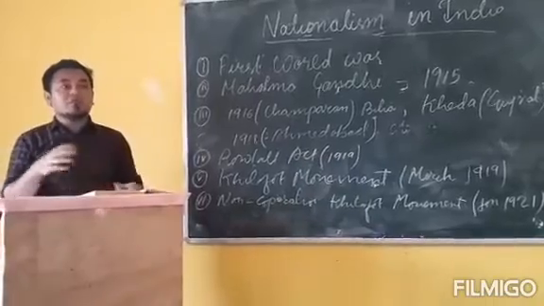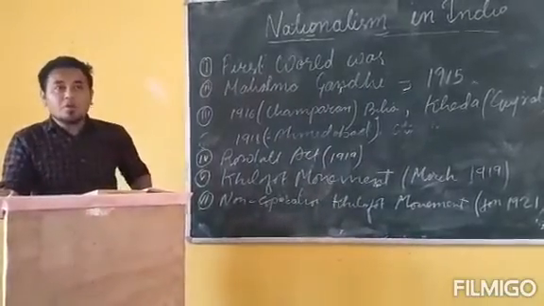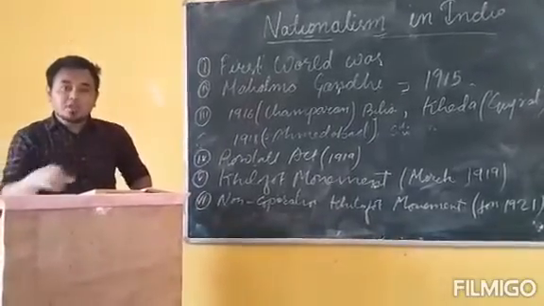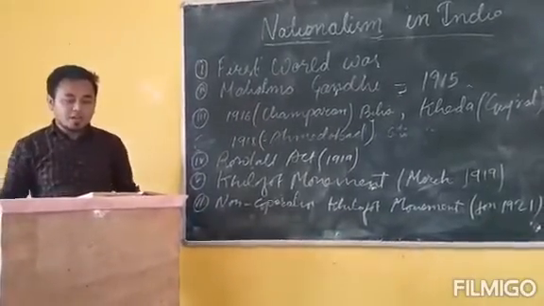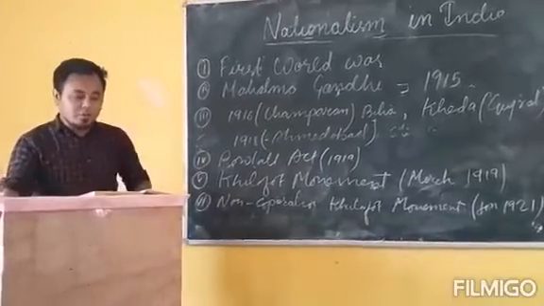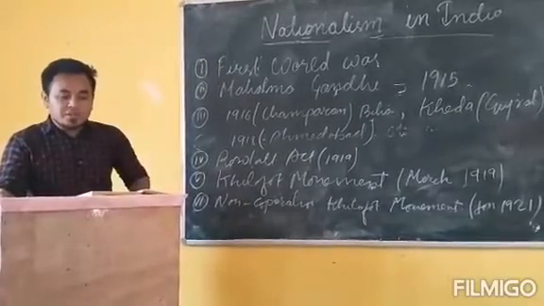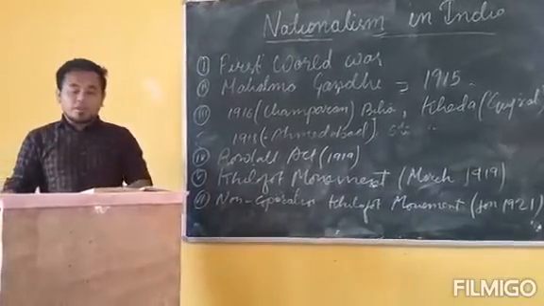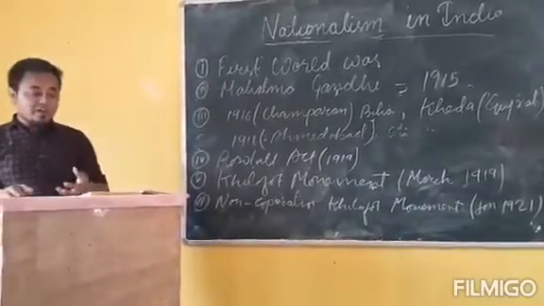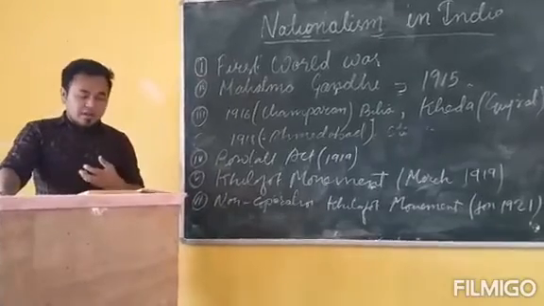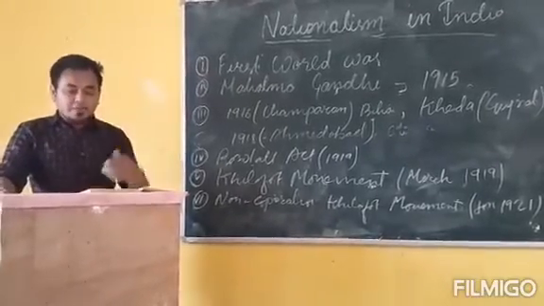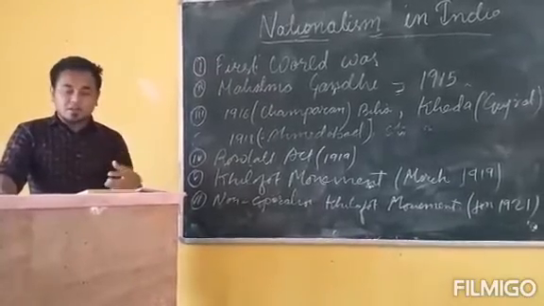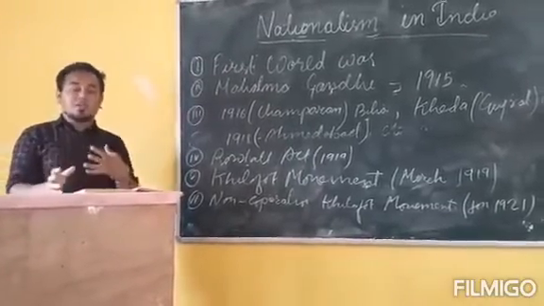This was not liked by the Muslim people all over the world. That's why the Muslims of India decided to force Britain to change their Turkish policy. Okay, and in India this Khilafat issue was raised by two brothers named Muhammad Ali and Shaukat Ali.